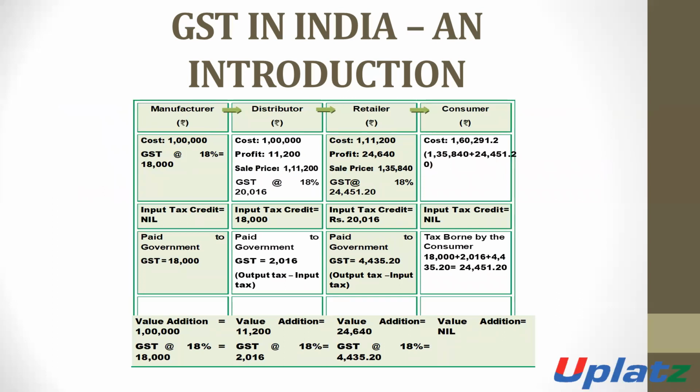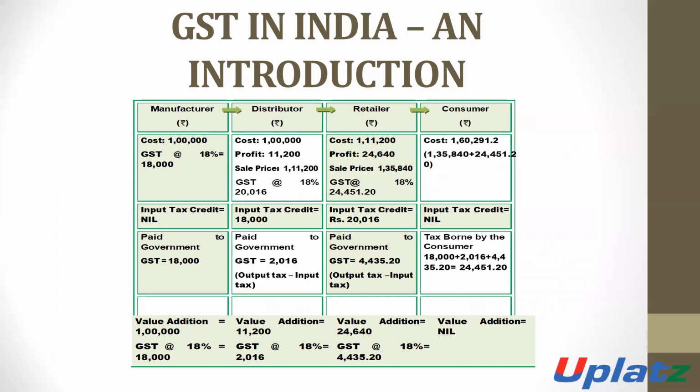For the example, there is a manufacturer, a distributor, a retailer and a consumer. First, the manufacturer manufactures goods and the cost is 1 lakh rupees. He supplies such goods to the distributor and he will charge the amount of GST at the rate of 18%. So the total amount of GST will be 18,000 rupees.